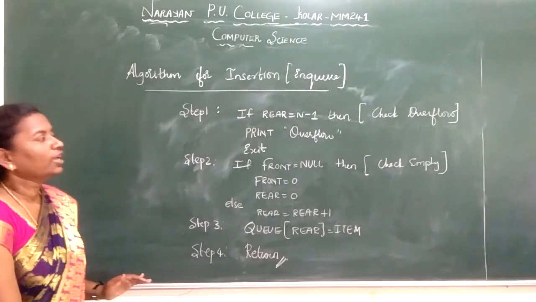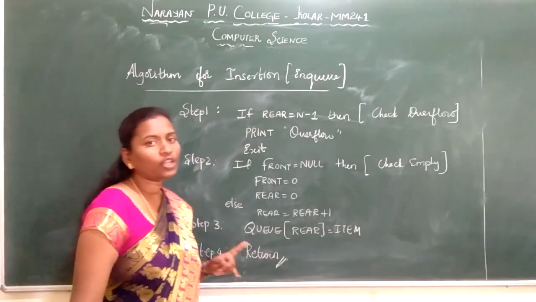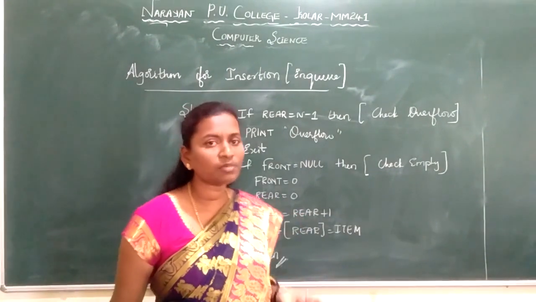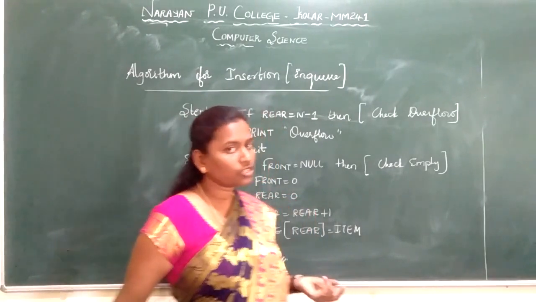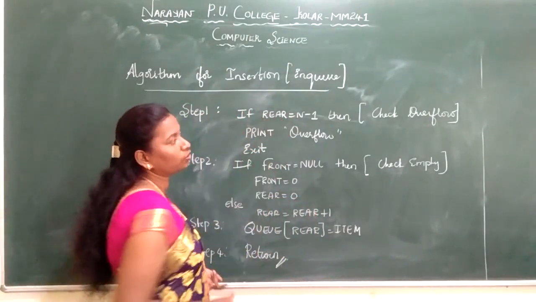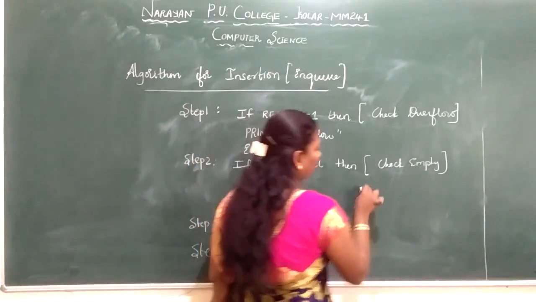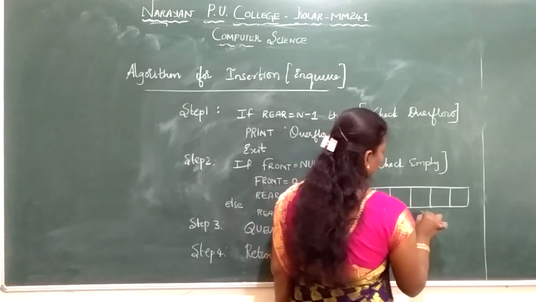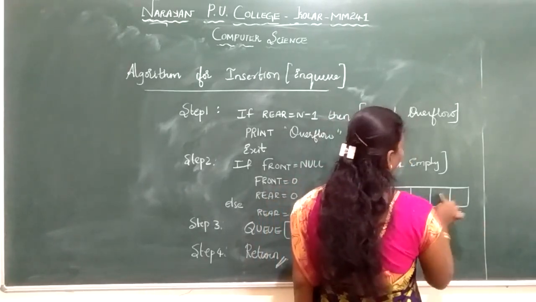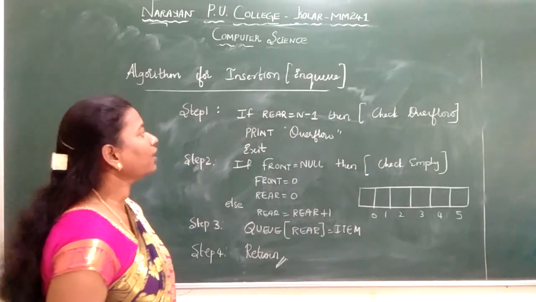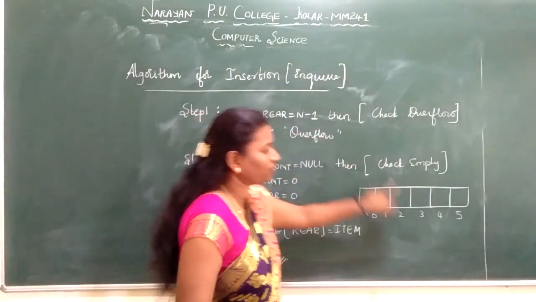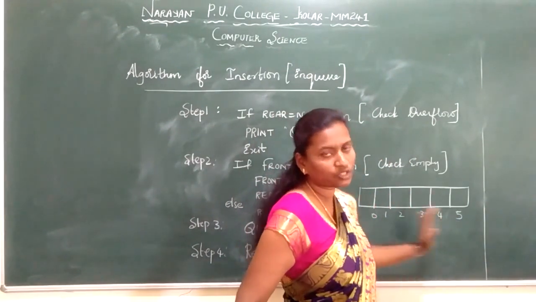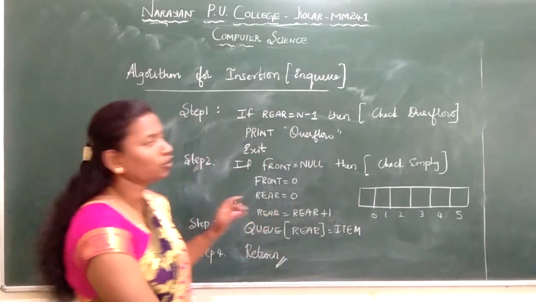So here we have, if rear is equal to n minus 1, I told you when you are using rear, you are checking whether the queue is overflowing, or whether we have reached the maximum size of the queue by inserting the element. For example, I have a queue: 1, 2, 3, 4, 5, 6. My n value is 6. So rear is equal to n minus 1 means 6 minus 1 is 5. If I reach 5, I tell my queue maximum size is reached. So I tell the queue is overflowing.